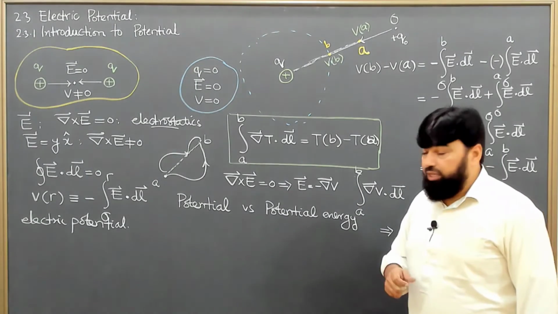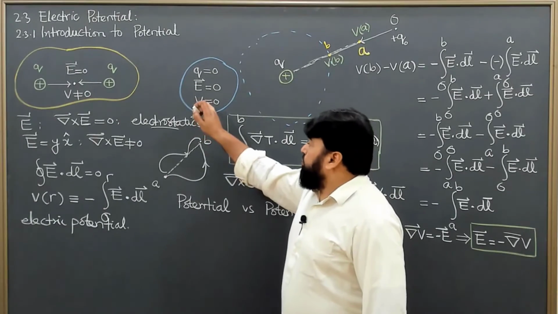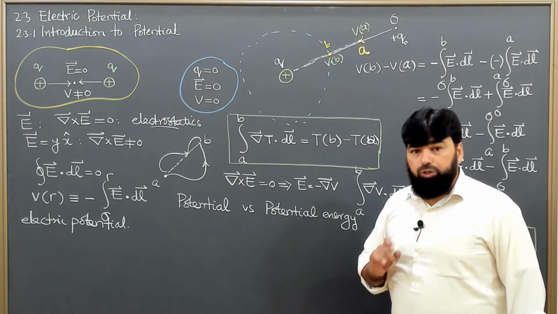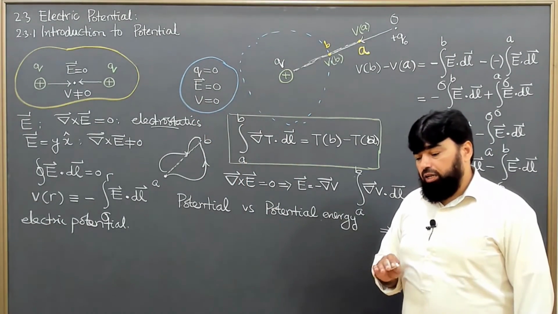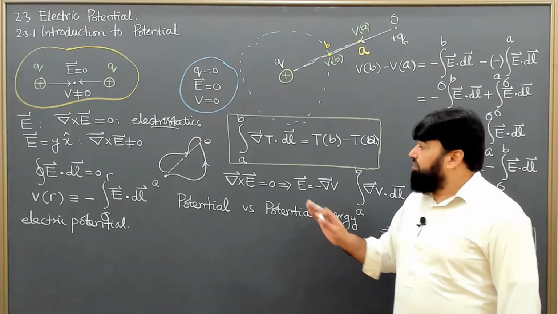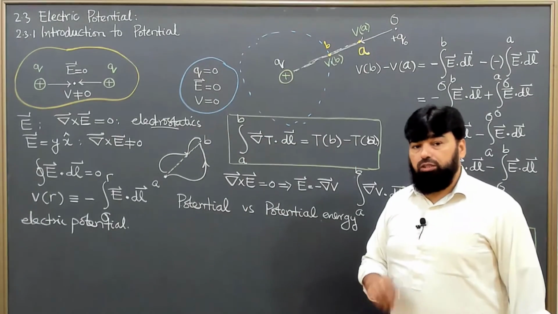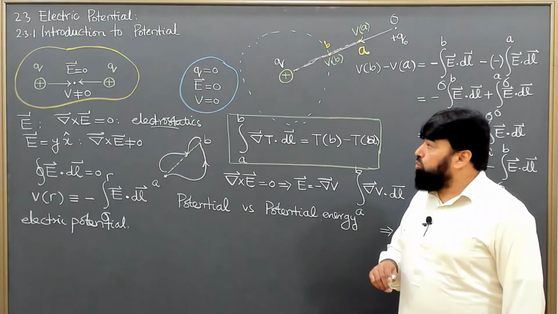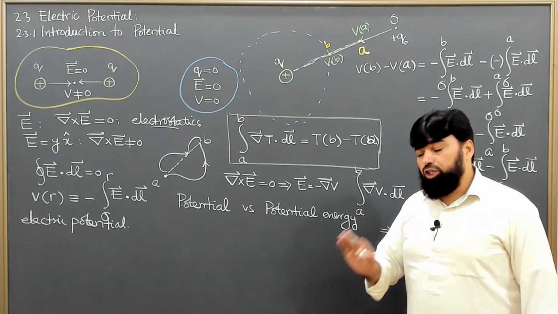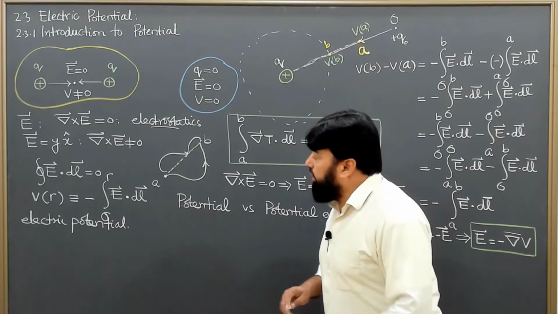So I will say that there are charges. And if the potential also comes out to be zero, then I can very quickly say that there are no charges here in this room. So I will rule out the possibility of any charge only in that situation, and not decide only on the electric field.